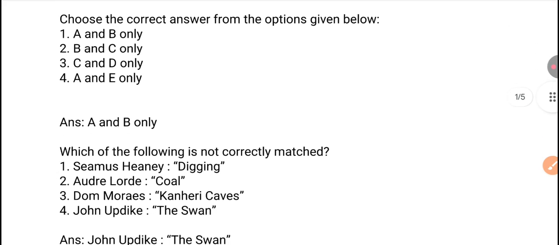Next question. Which of the following is not correctly matched? You have to identify. So here Seamus Heaney and the work given is Digging. It's correctly matched. Audre Lorde, work is Coal, so it's also correctly matched. Then third is Dom Moraes, the Kanheri Caves. It's also a correct match. Fourth one, which is the Swan, is not correctly matched. So right answer is option 4.